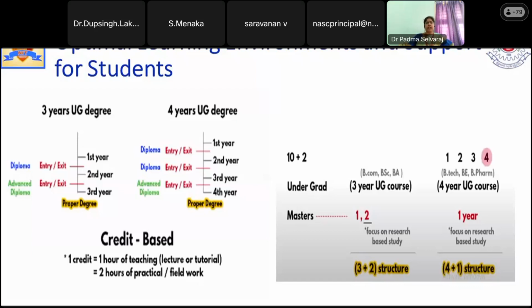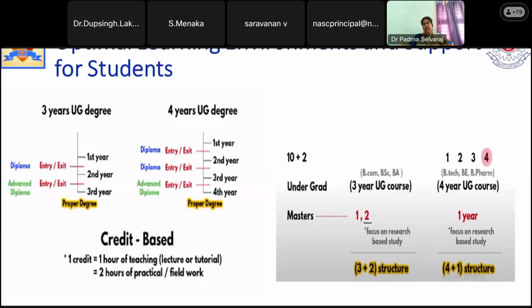For the 4-year UG degree, first year means diploma, second year is also diploma. For third year, if they are coming out, they will be getting an advanced diploma. And after fourth year, they will be getting a proper degree. The credits are based on 1 credit equal to 1 hour, and 2 hours for practicals, as what we are normally executing. If a minimum number of credits is allotted for the 3-year UG degree as well as the 4-year UG degree, and the students have achieved the credits, then automatically they will be getting the degree.